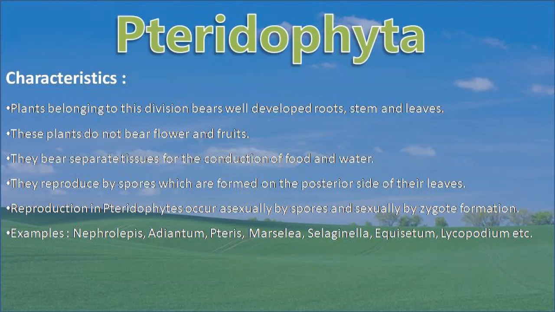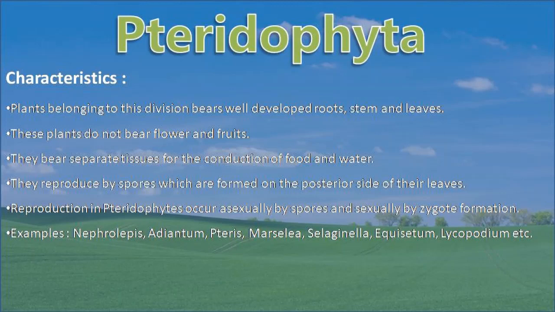Pteridophytes reproduce by means of spores, which are formed on the posterior side of their leaves. If you see the posterior side of the leaves of the fern, you will see small dot-like structures. These are nothing but the sporangia, and spores are produced in these.